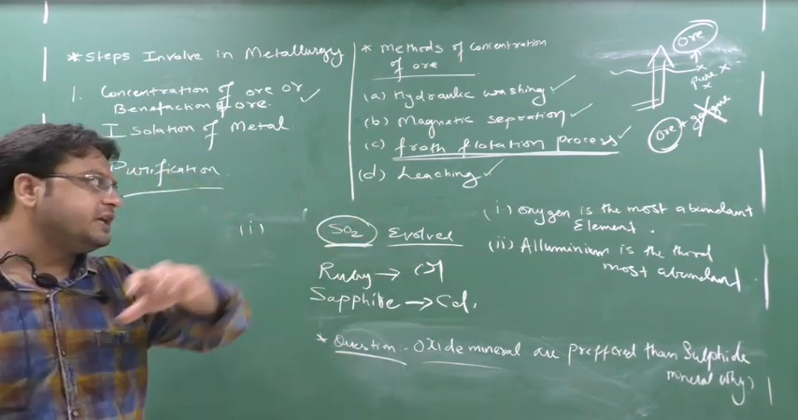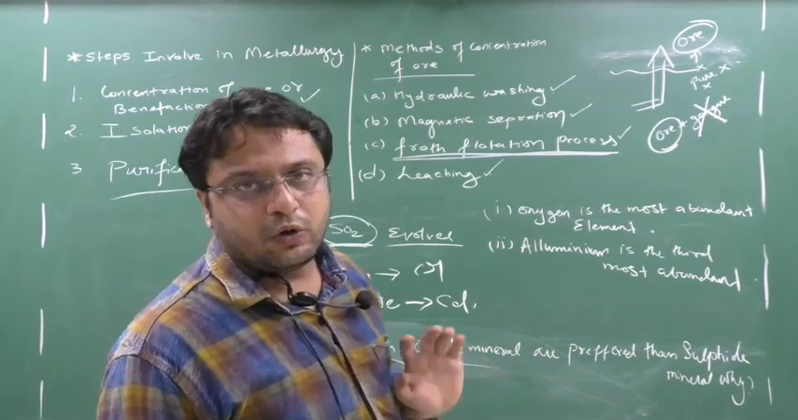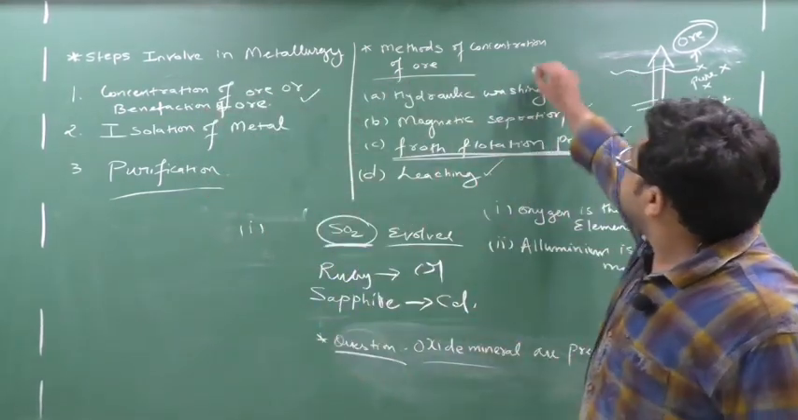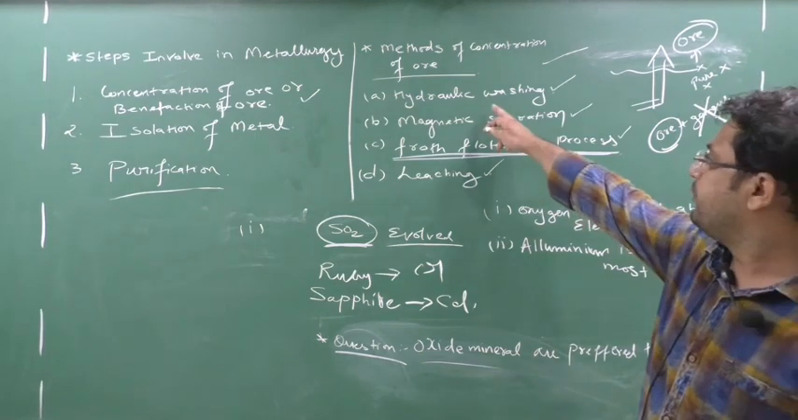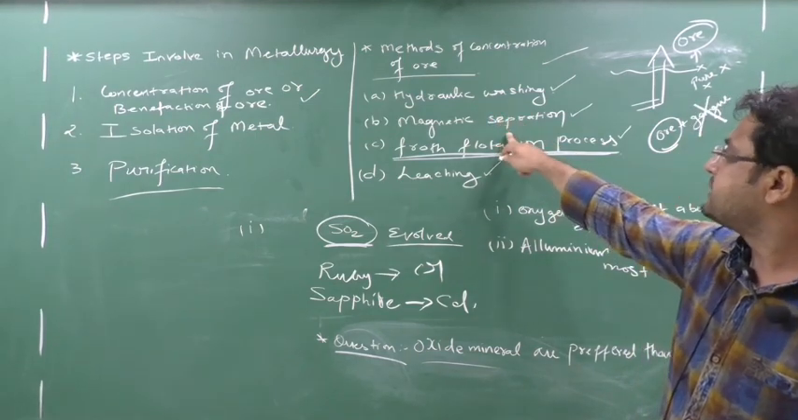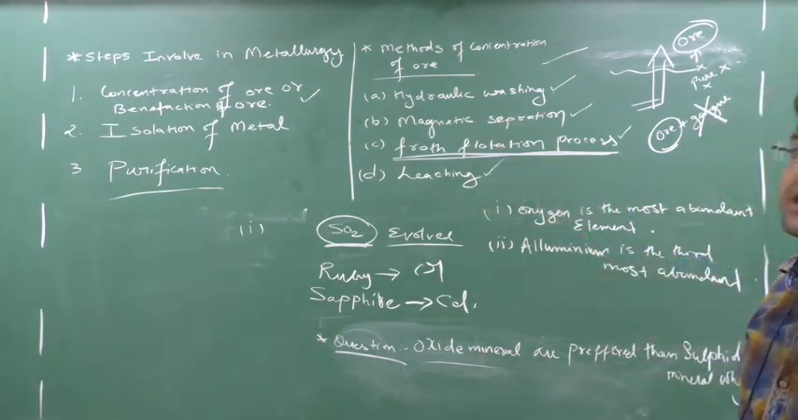So these are the certain key points which are involved in this chapter. Okay, from the next class I will continue with the methods of concentration of ore one by one. First I will go with hydraulic washing and magnetic separation, and then I will go with froth flotation and leaching.